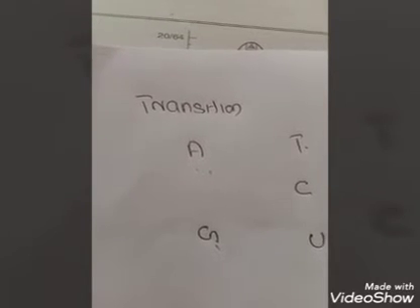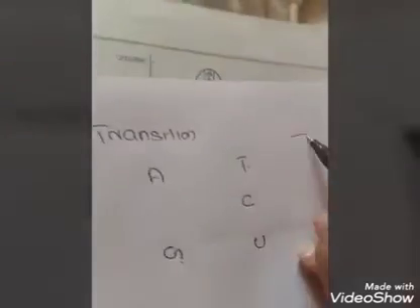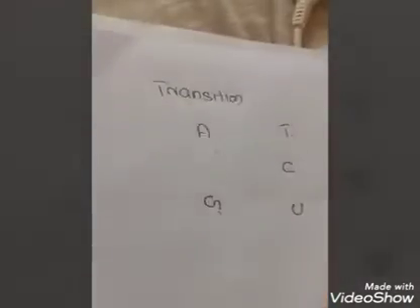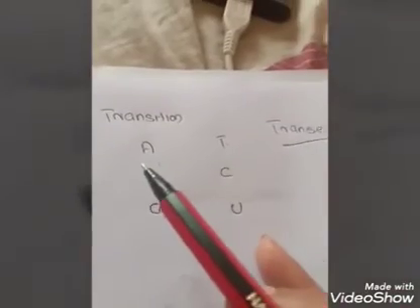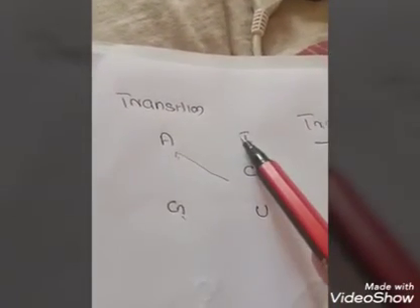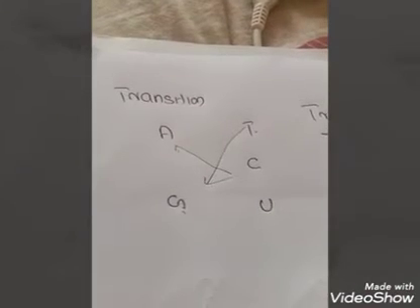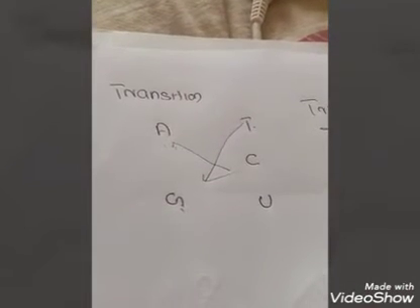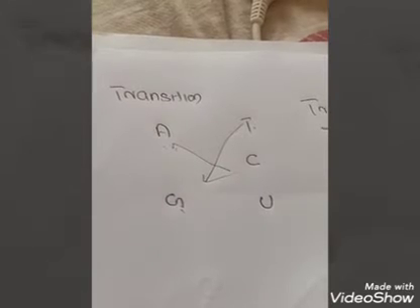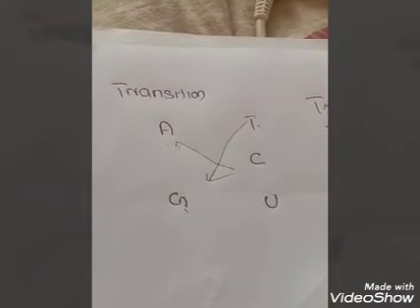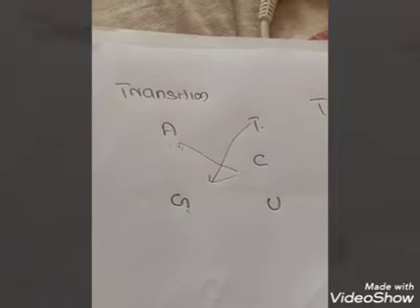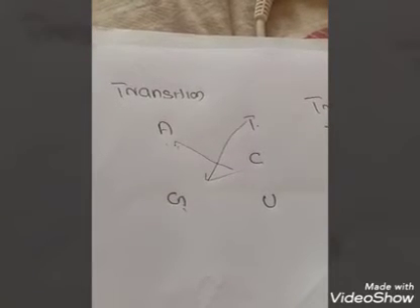Clear it is. But in case of transversion, what happened? A purine gets changed by a pyrimidine, or a pyrimidine gets changed by a purine. So what happens? The message will be interrupted, so it will not produce a correct protein.